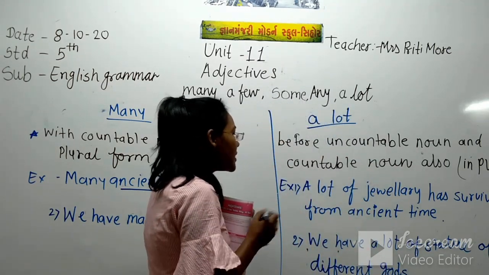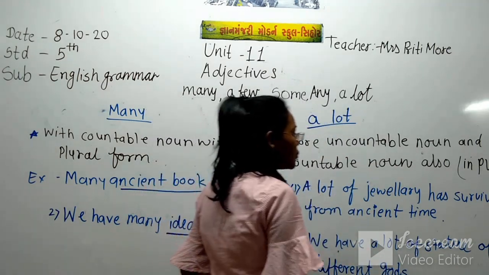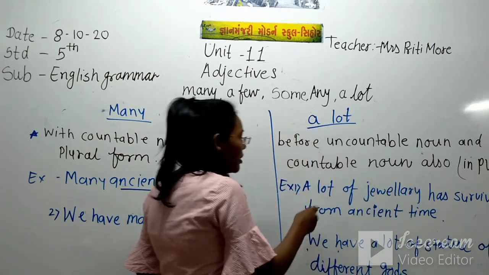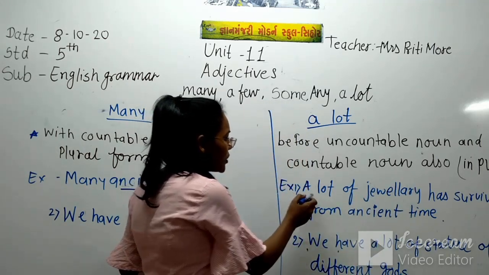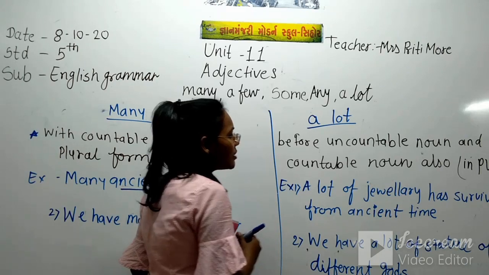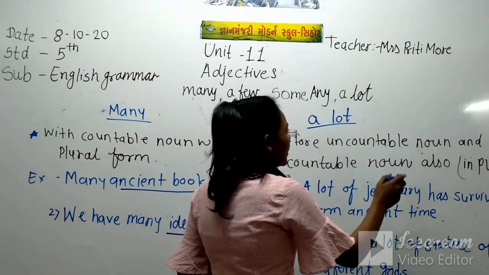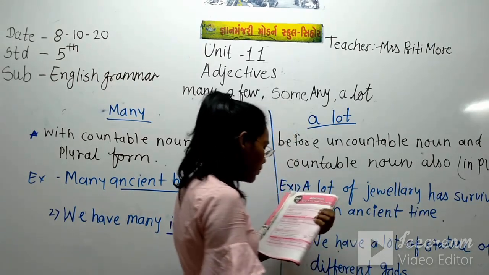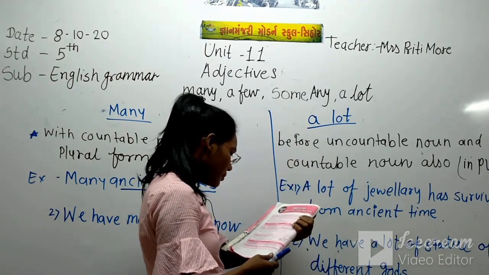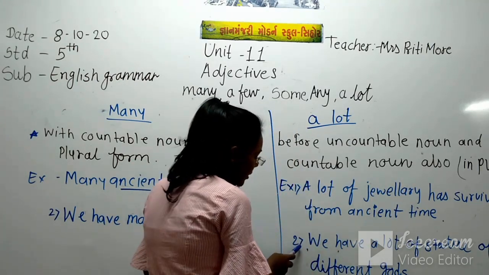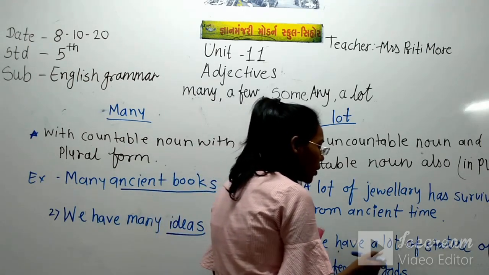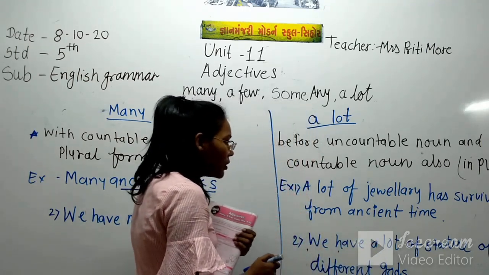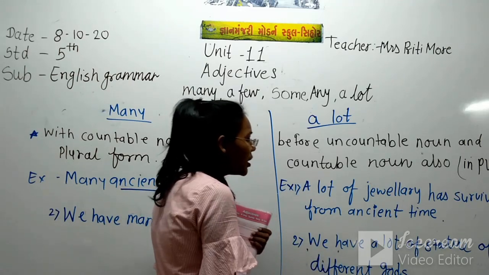So here in the first example, a lot of jewelry has survived from ancient time. So a lot is used here before the uncountable or countable noun. Jewelry, and here in the second, we have a lot of statues of different gods.